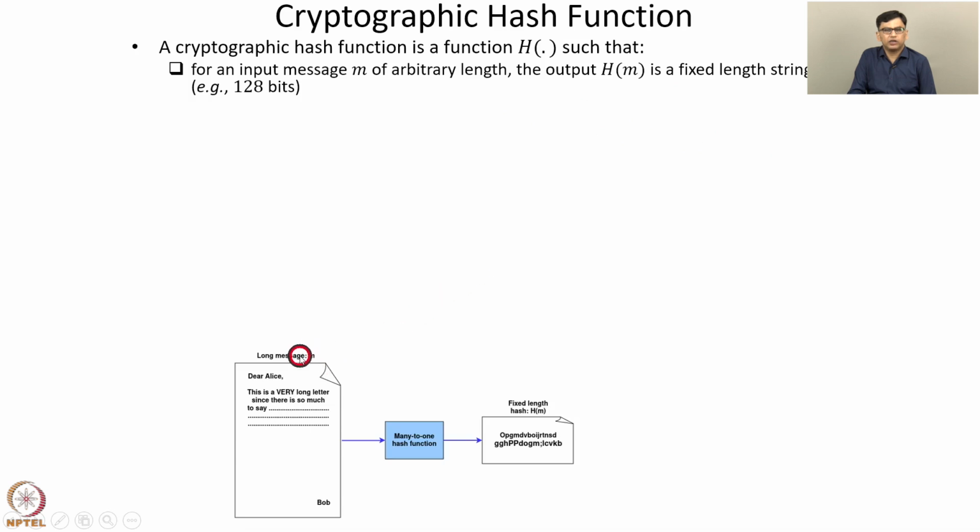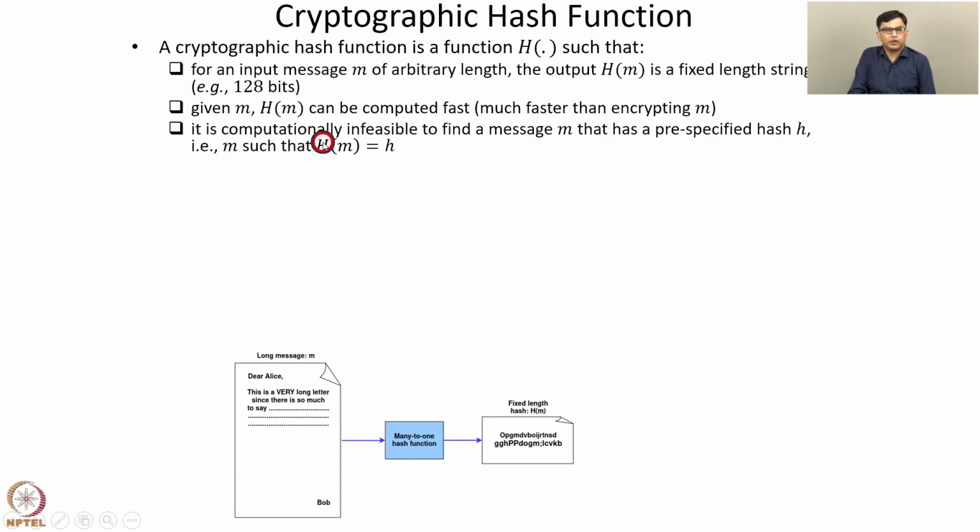This illustrates the computation of a hash function. The input is a message m, which might be a long message of arbitrary length, and we have a many-to-one hash function, and it produces an output of fixed length. Another property of a cryptographic hash function is that given a message m, its hash value can be computed fast, much faster than encrypting the message m.